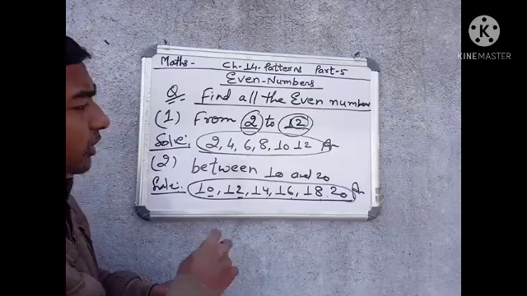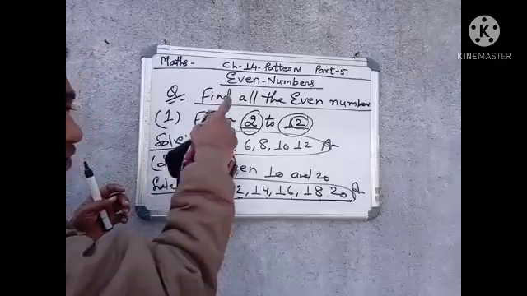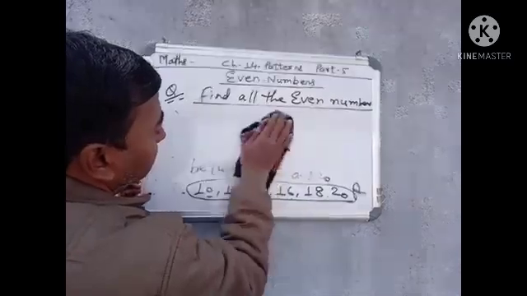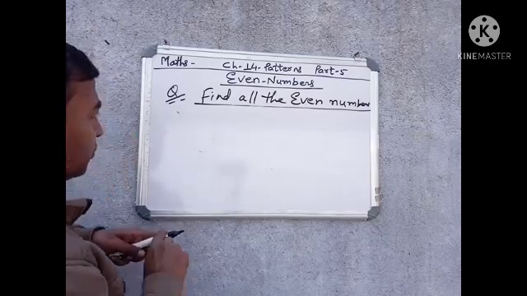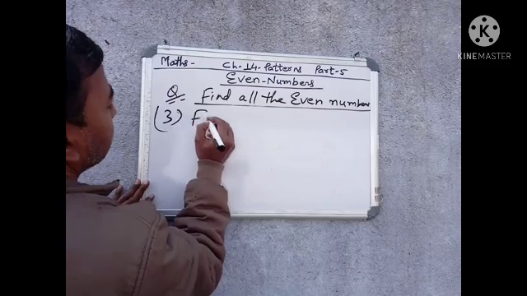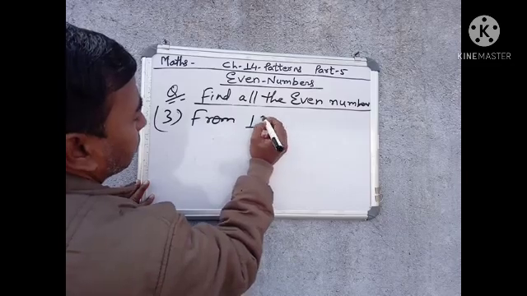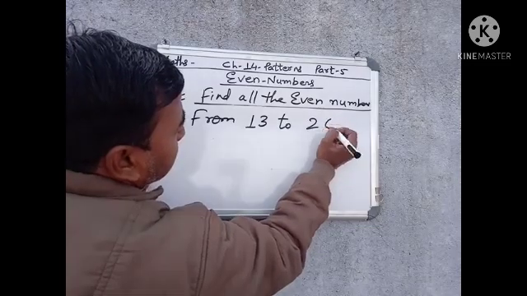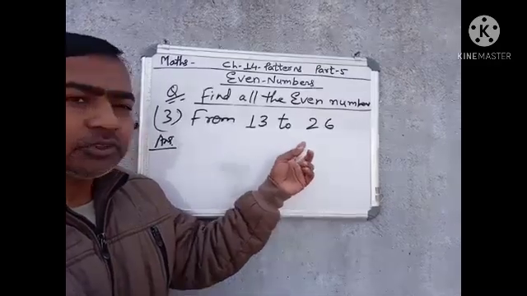I have written one-digit and two-digit examples. Now I am going to write some other questions also related to even numbers. Find the even numbers. Question number 3 is from 13 to 26.